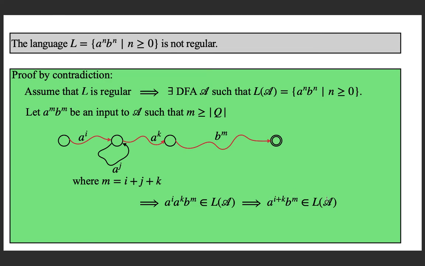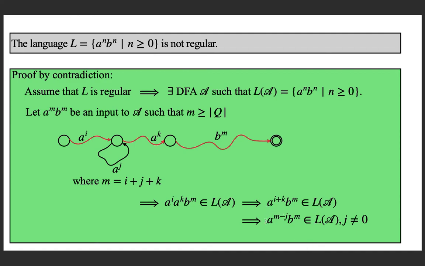Now you can see that what is i plus k? From this formula, if you obtain i plus k, it is nothing but m minus j. And what is j? j is the length of this path. Okay, j is the length of this path. And now actually this is not in the language, but you are accepting it. Why is it not in the language?